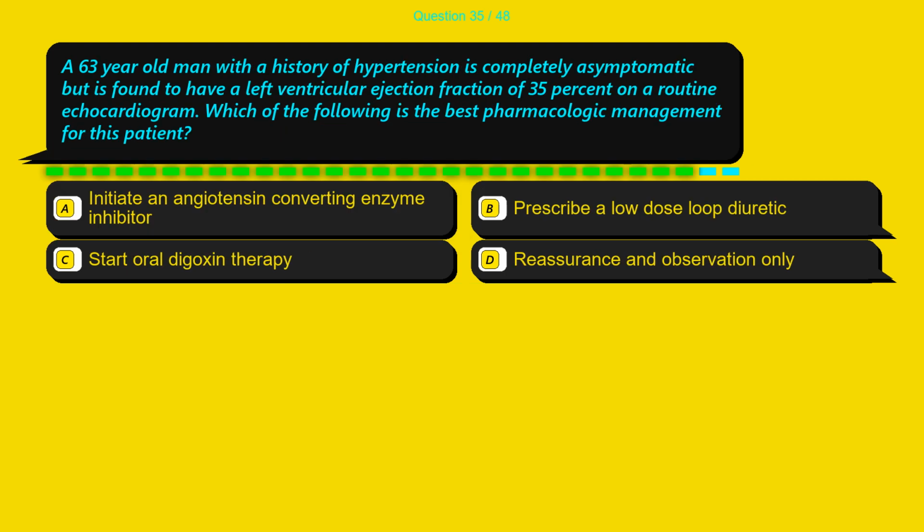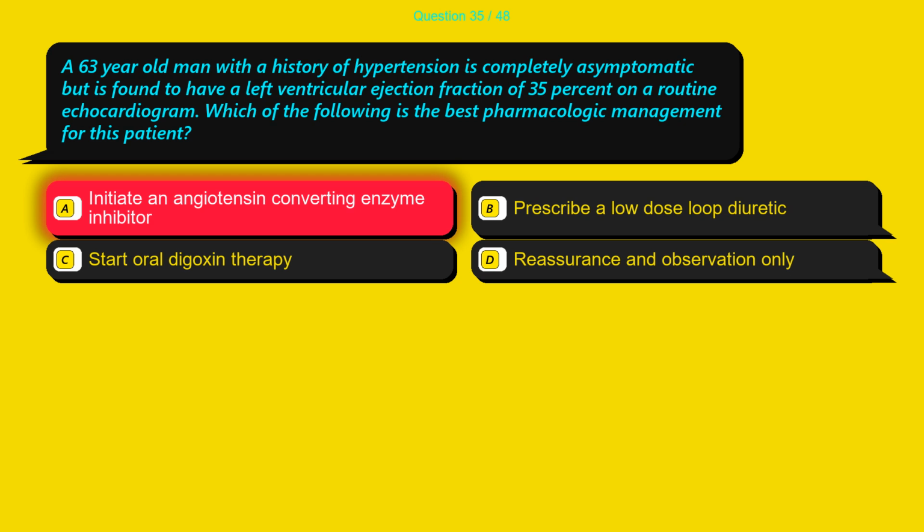Question 35. A 63-year-old man with a history of hypertension is completely asymptomatic but is found to have a left ventricular ejection fraction of 35% on a routine echocardiogram. Which of the following is the best pharmacologic management for this patient? Option A, initiate an angiotensin-converting enzyme inhibitor. Option B, prescribe a low-dose loop diuretic. Option C, start oral digoxin therapy. Option D, reassurance and observation only.